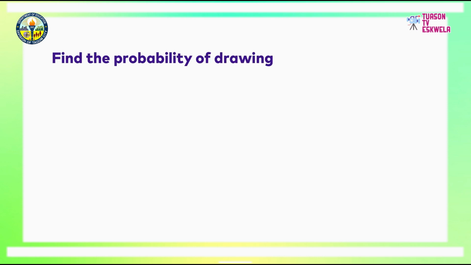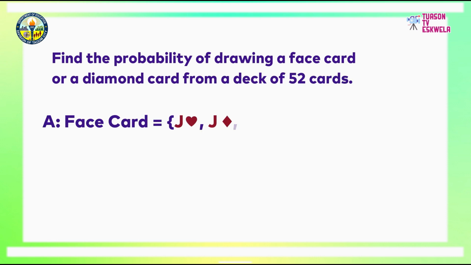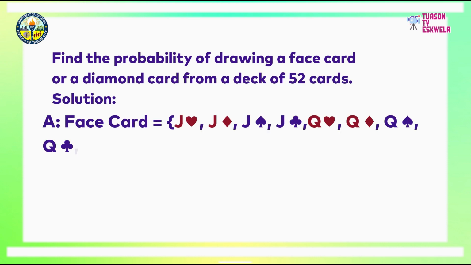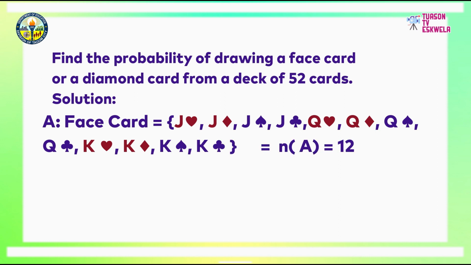Let's check. Event A are face cards. These are Jack Heart, Jack Diamond, Jack Spade, Jack Clover, Queen Heart, Queen Diamond, Queen Spade, Queen Clover, King Heart, King Diamond, King Spade, and King Clover. With that, N of A, or the number of outcomes in drawing a face card, is 12.